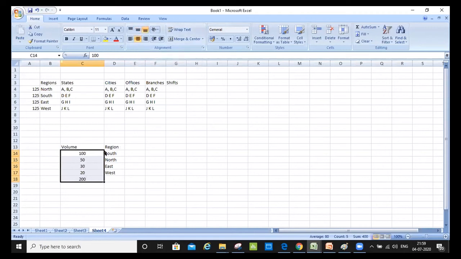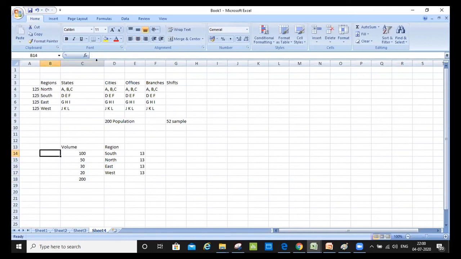Let's say from this population I am considering 200 and I want to come up with 20 samples. So I will not randomly say that I will pick, let me give it 52 so that we can divide it by 4, 13 each, because my volume varies. That's why I have to take it into consideration.